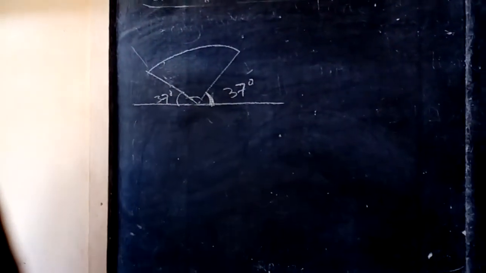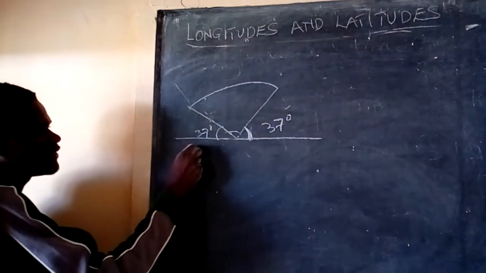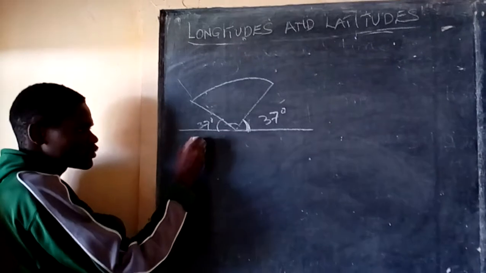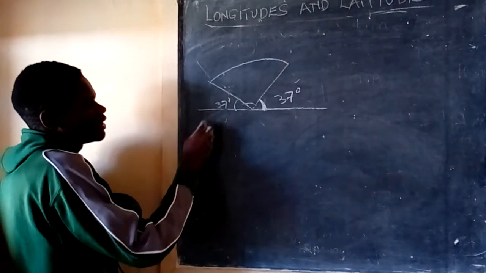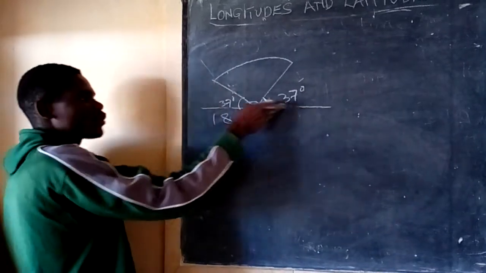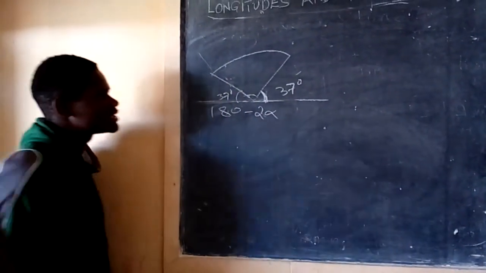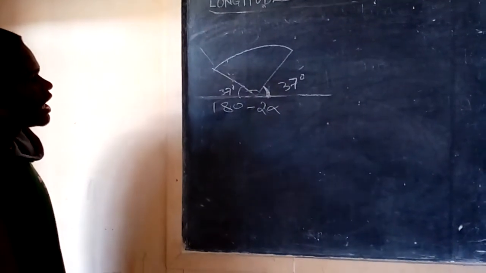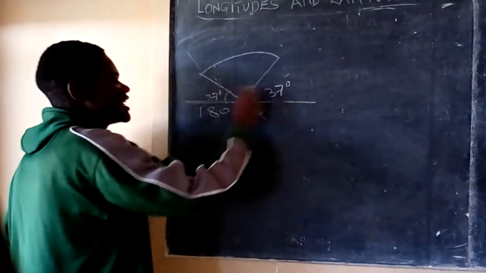Now, to get this shortest distance in kilometers, it's always 180 minus 2 alpha, because alpha is the common angle. Usually here is 37, here is 37.